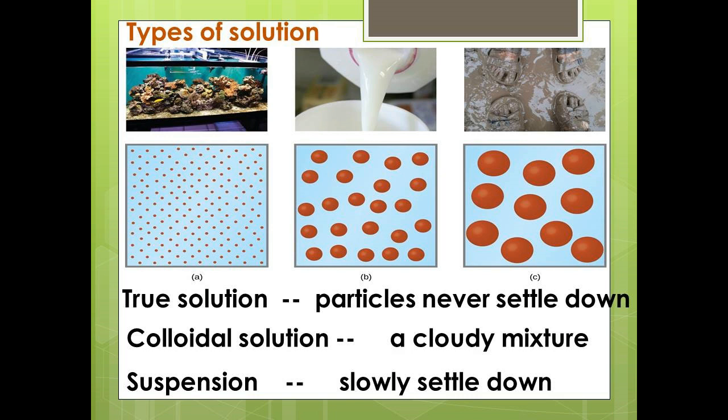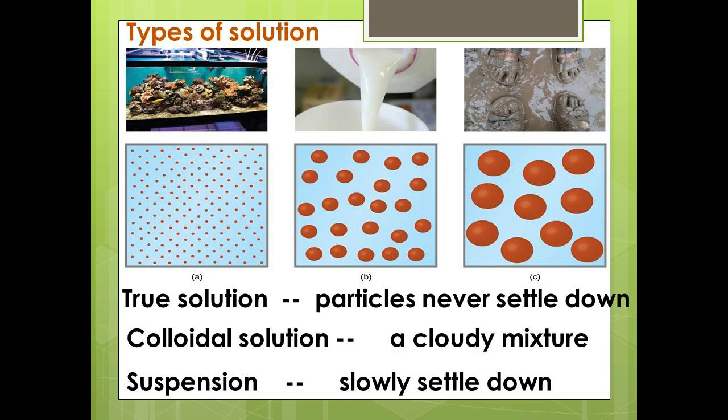Colloidal solution. In a colloidal solution, we get a cloudy mixture. In the case of starch and water, we get a cloudy mixture, so it is a colloidal solution. And next is suspension. In a suspension, all the particles will slowly settle down. For example, a mixture of flour is also an example of suspension, where all the particles will slowly settle down.